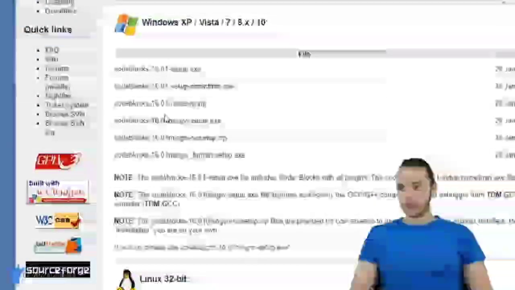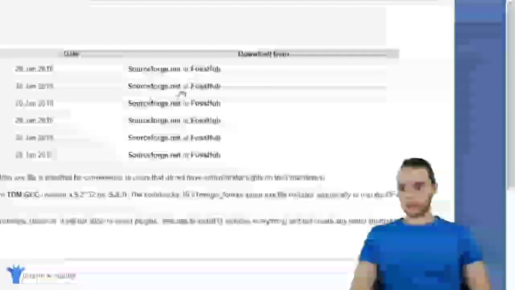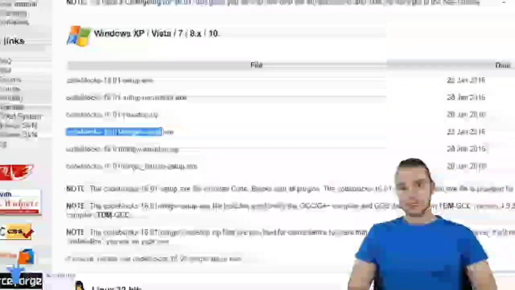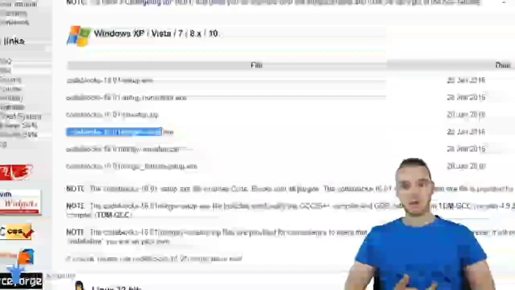I'm on Windows, so I'm going to come down here to the Windows option. You'll see there's little options for us to download this stuff. So there's a bunch of options here. What we want to download is going to be this one right here. It says CodeBlocks, and then the version number, and then it says mingw-setup. Basically what this is, it's going to allow us to install CodeBlocks.